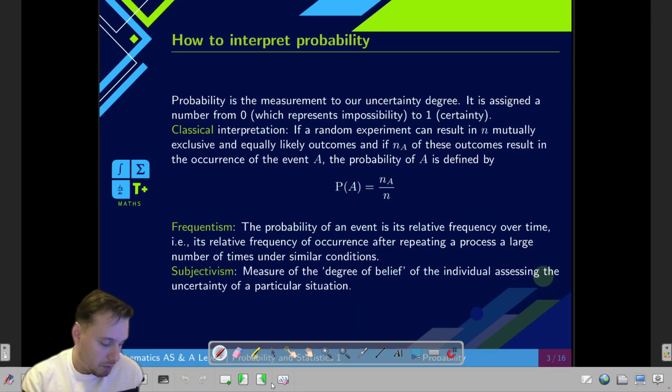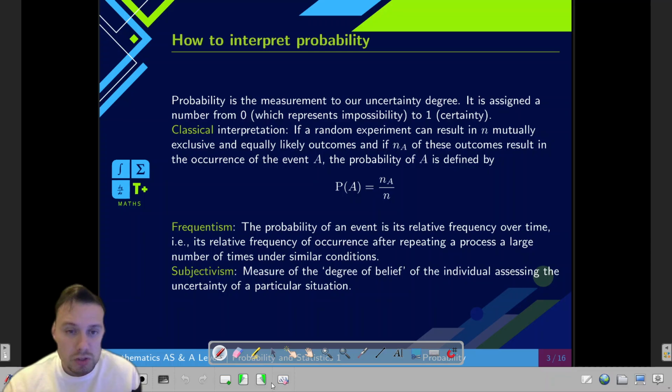And then finally, we have subjectivism. I want to mention it because I want you to know that if we are thinking about probability, we can think of it as a measurement that people generally give to events. We can talk about probability in a more classical or formal way, but I can also talk about probability, for example, when thinking about sporting bets.